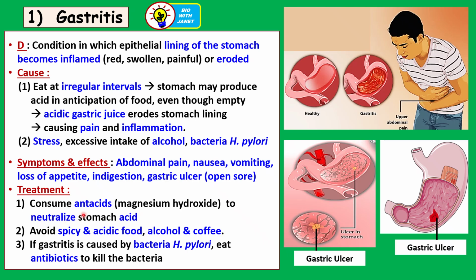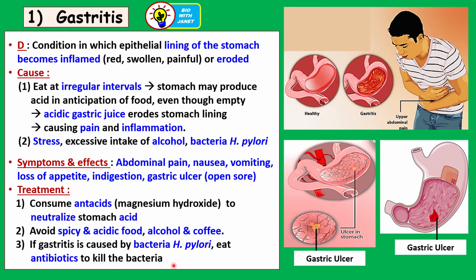Treatment: the doctor may recommend antacids, which are alkaline substances like magnesium hydroxide, to neutralize the stomach acid, the hydrochloric acid. So patients should avoid spicy and acidic food, alcohol, and coffee. So spicy and acidic food, like those that contain chilies, okay, like curry, and also those that have a lot of pepper, okay. And coffee is also acidic, so it can worsen the condition of the stomach.